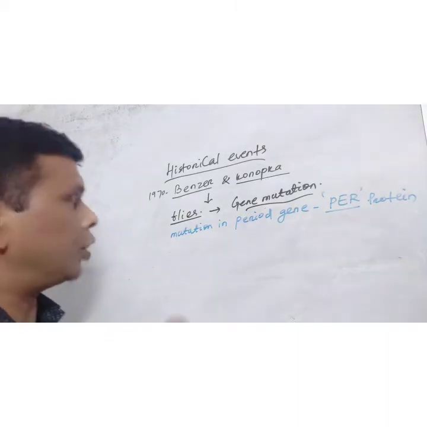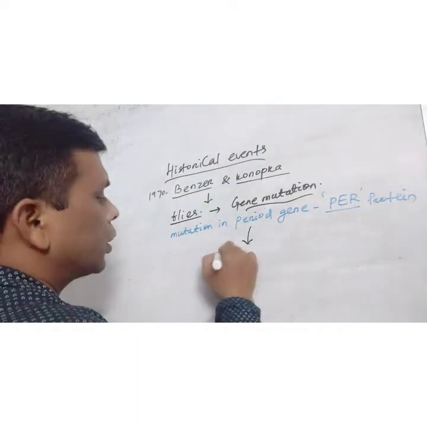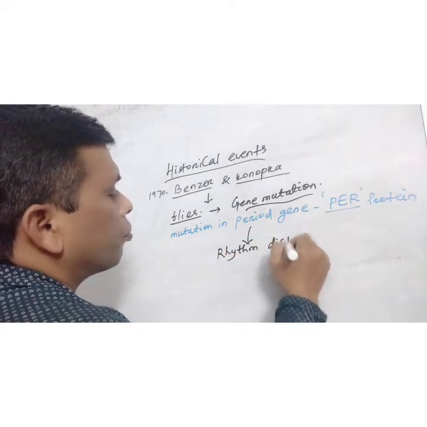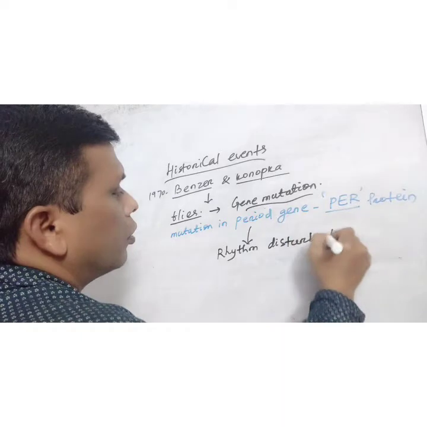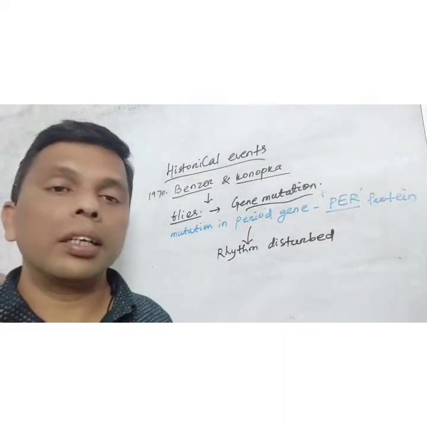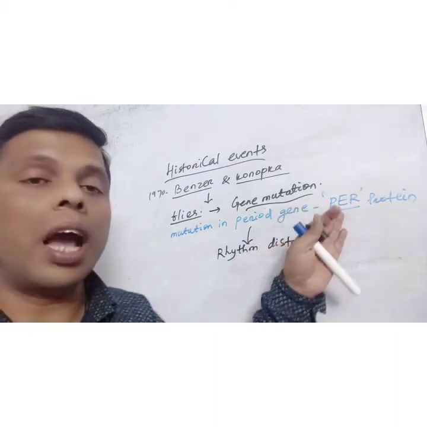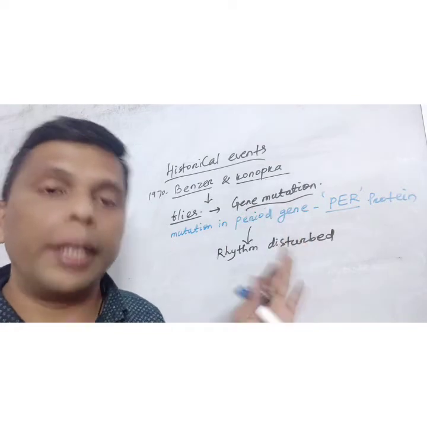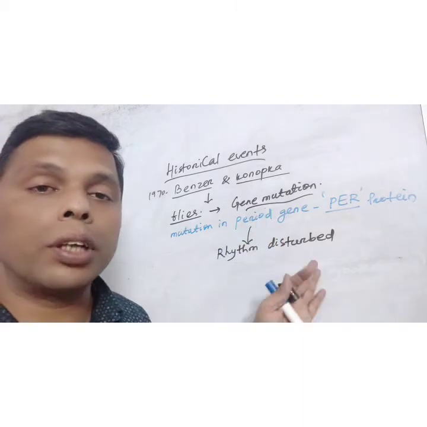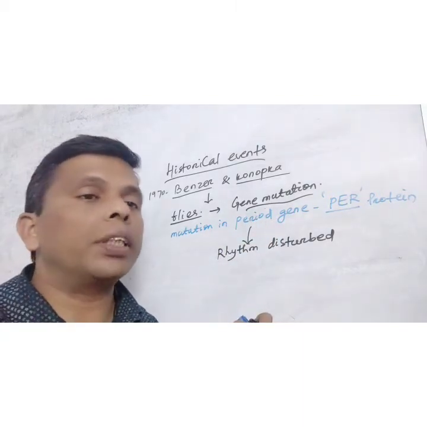The rhythm was disturbed. They concluded that this gene has a certain relationship with the rhythm, because in the mutation of this gene, there is a disturbance in the rhythm.